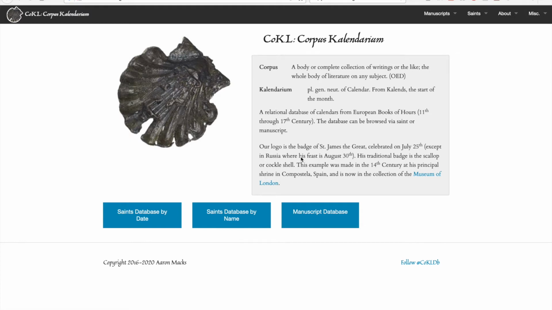Hi, I am Aaron Max, and this is a brief introduction to the Corpus Calendarium, or CoKL database for short. It's a relational database of devotional calendars from books of hours. It allows users to see, compare, and correlate the saints and feasts across manuscripts.